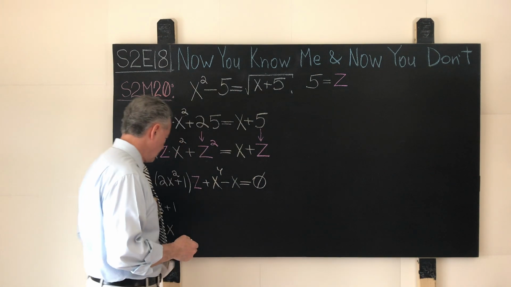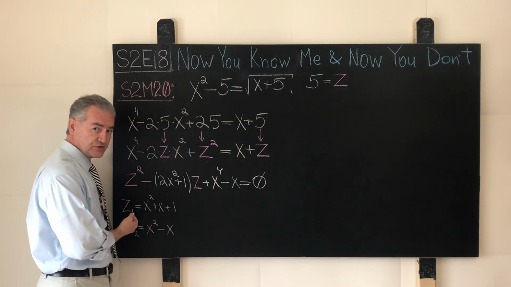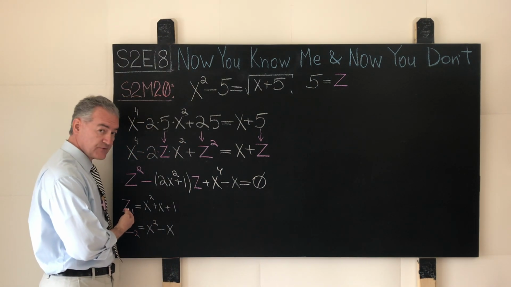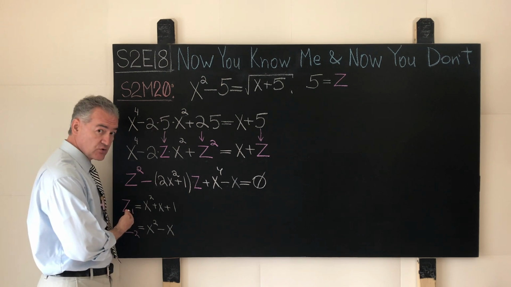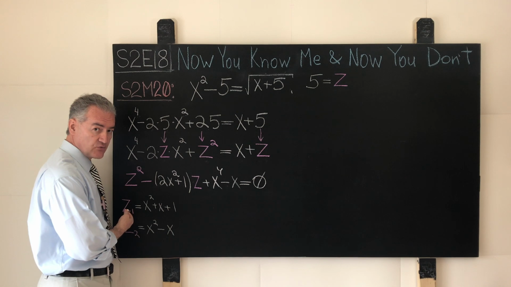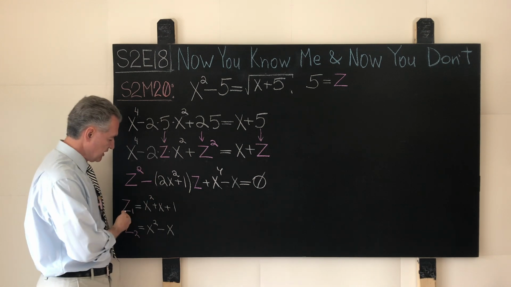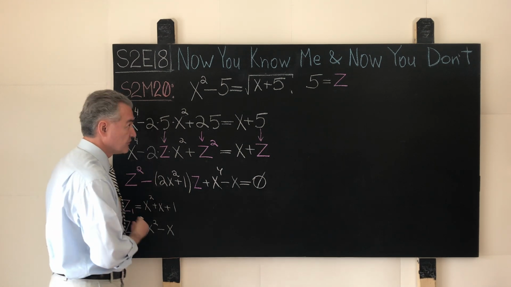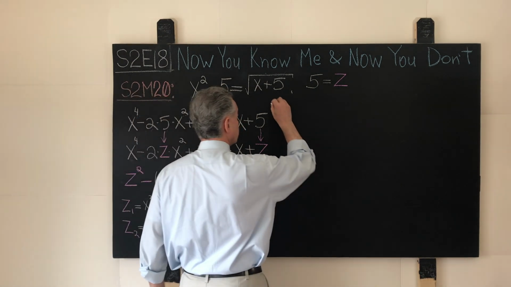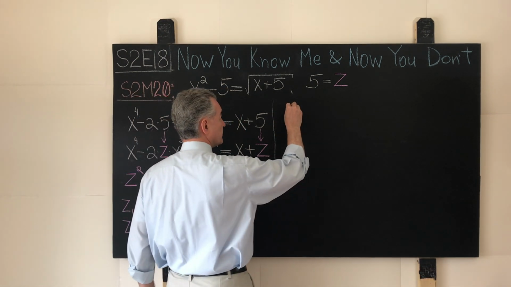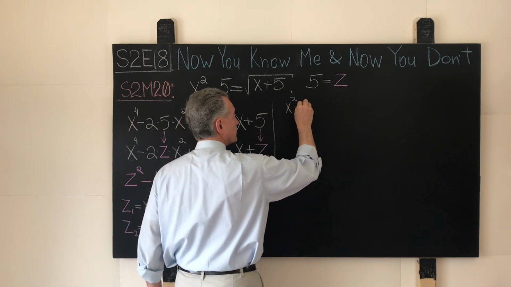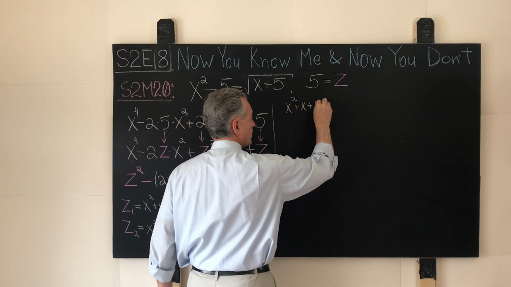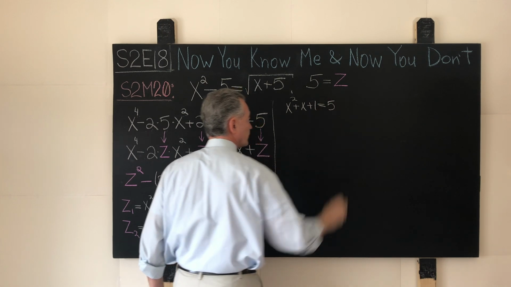And here we will now do a reverse substitution. Instead of z on the left hand side of this equal sign, we will put precisely the constant number 5. So what will we have in this case? Let me just separate this, and then we will write x² + x + 1 equal to 5.